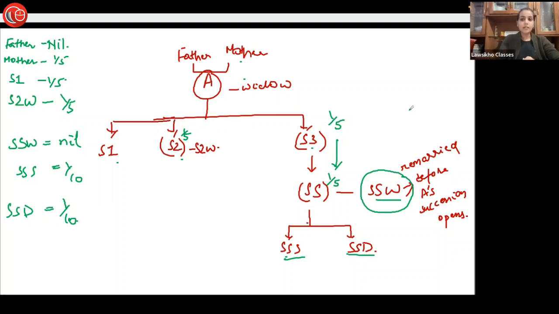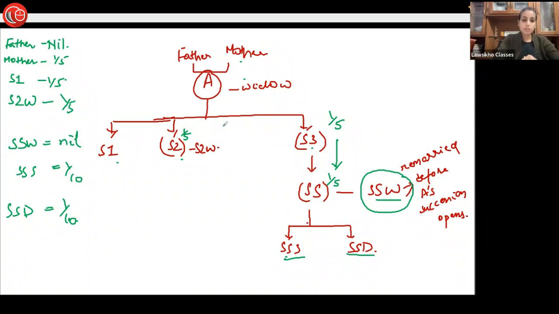So when we were writing about the rules, we wrote, look, what was the first rule? The mother, the widow, each son and each daughter will get 1 share. Here there is no daughter, so each son S1, S2, S3, mother and widow were to be allotted an equal share.